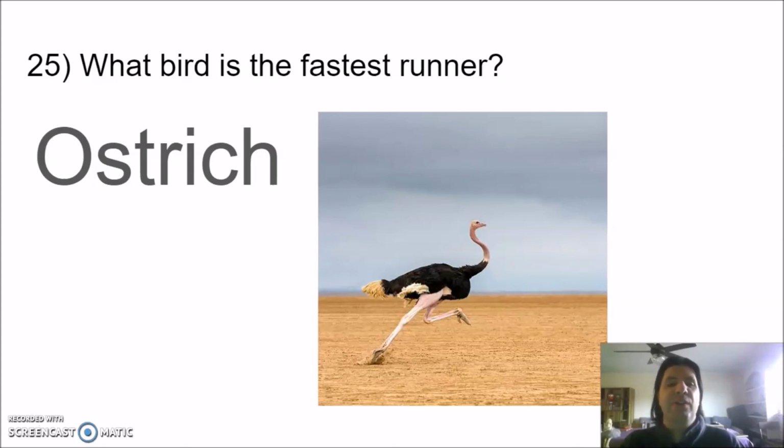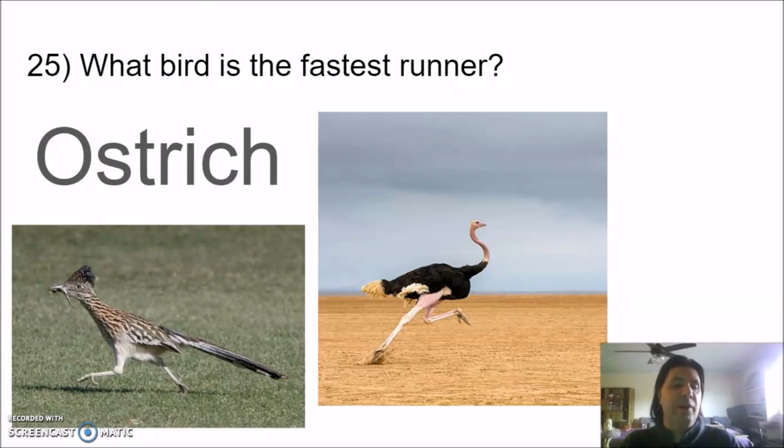If you watch a lot of Looney Tunes, you might have thought the answer was the Roadrunner. And they are fast. They can go about 20 miles an hour, but there's no way those little legs can keep up with an ostrich.